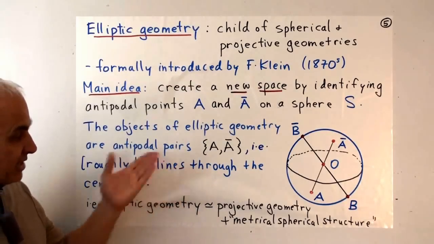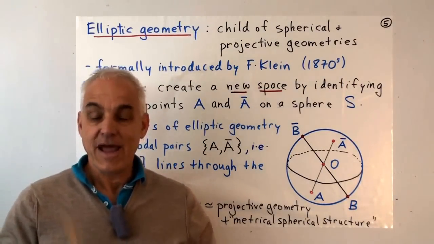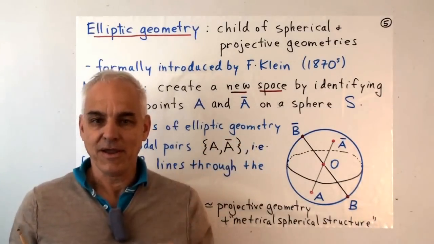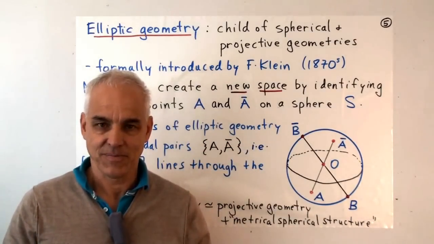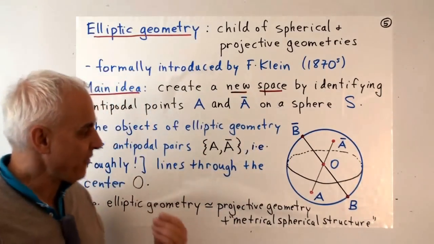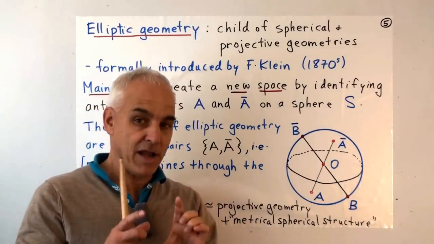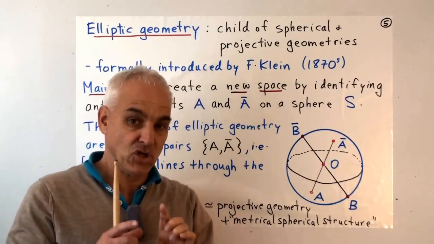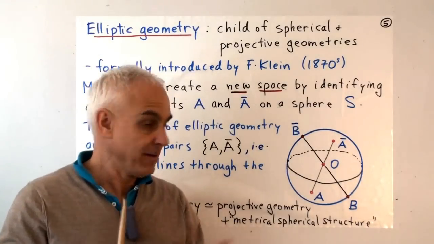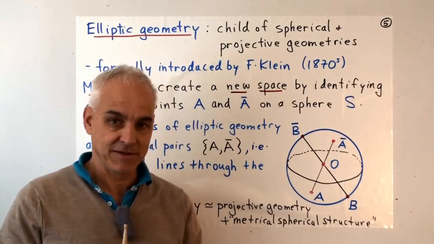So Klein's motivation for this is that now we can get rid of that ambiguity in the first postulate. Now if we consider these more general objects, then there's exactly one line that passes through any two distinct points in the elliptic space.